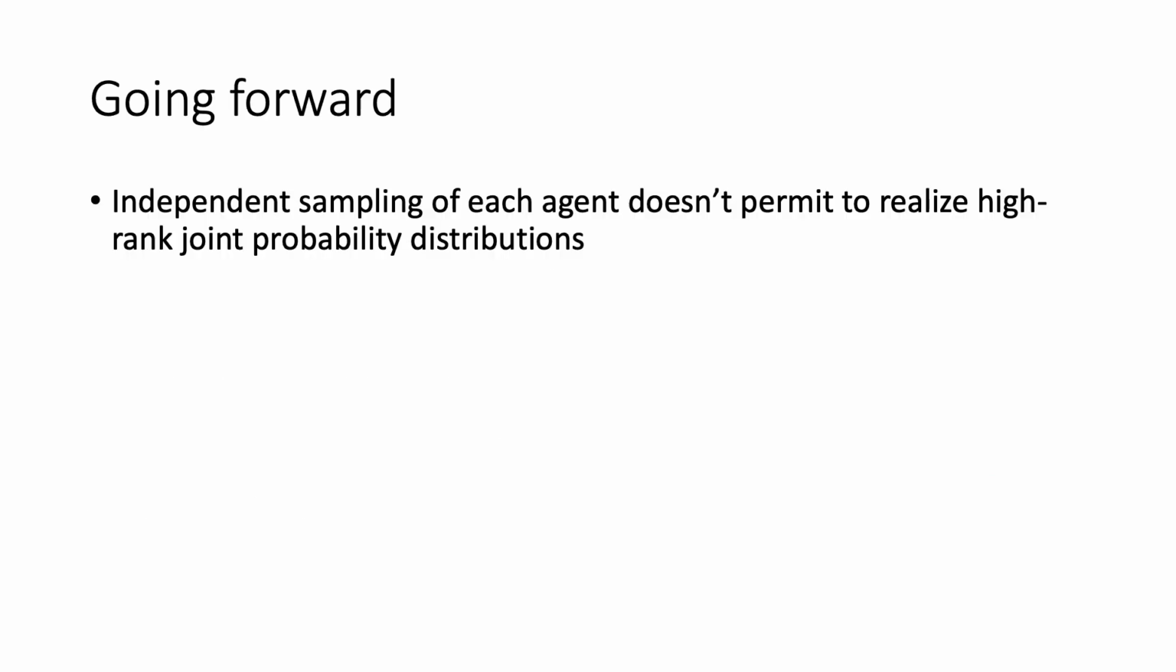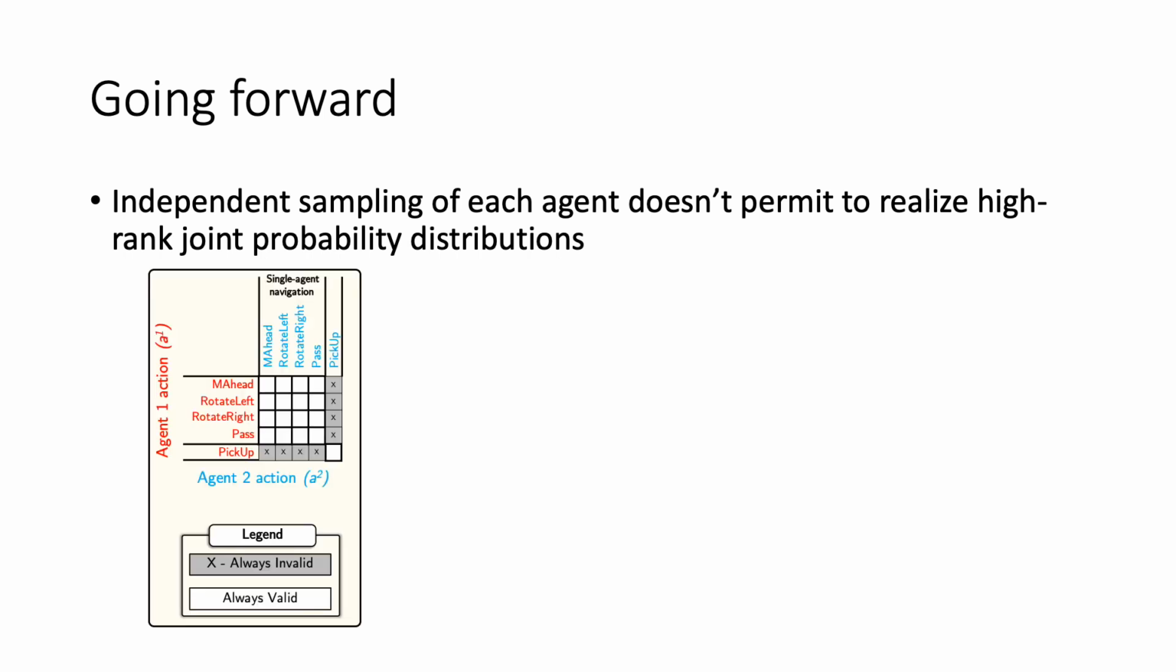As I alluded to multiple times earlier, independent sampling of actions for each agent doesn't permit to realize high-rank joint probability distributions. Intuitively, the outer product of two vectors results in a rank 1 matrix. Similarly, the outer product of two vectors representing probability distributions results in a degenerate joint probability distribution. Not every joint distribution can be represented. In the TV lifting task that I just introduced, the joint probability space is reasonably small and the interactions between the agents are mostly confined to the end of the task. Hence, the issue of not being able to represent all possible joint probability matrices isn't as severe.